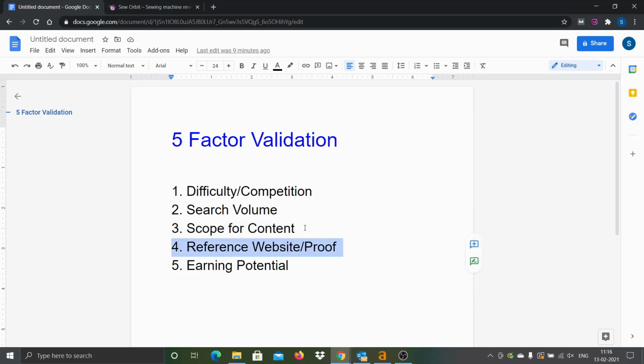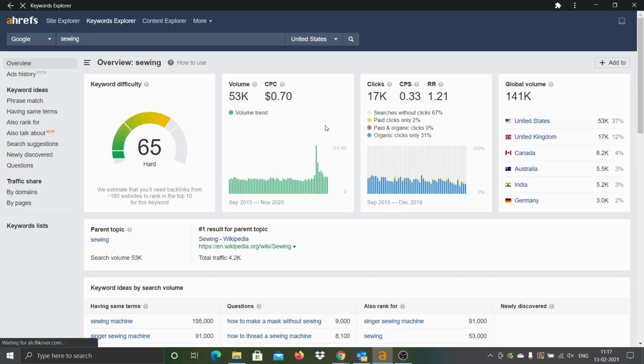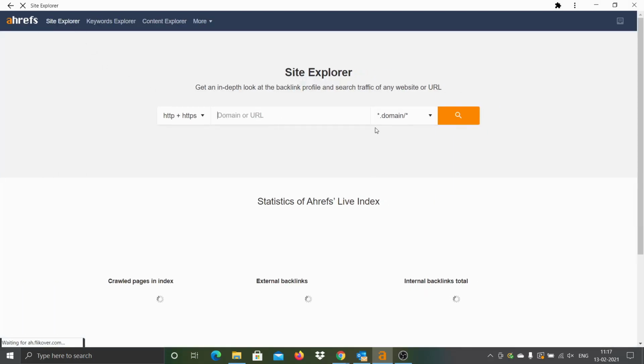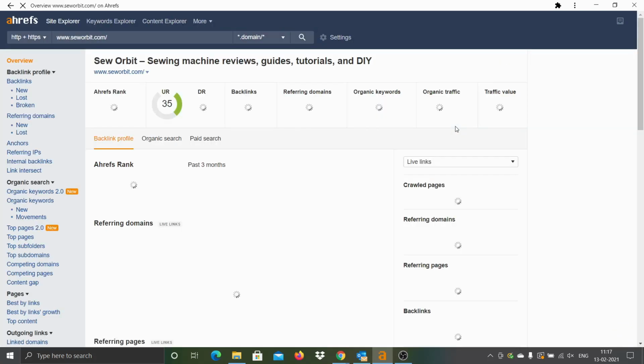Now the fourth one, a very important point. How is the reference site? Is there any site built on this particular micro niche with low domain authority performing well? After some analysis, I discovered one site that is built on this particular micro niche and performing well. If you see, here is the site, sovorbit.com. So let's do some data analysis related to this particular website. Let me pick it up and then go to Site Explorer. Just key in this particular URL and let's see how the data looks.